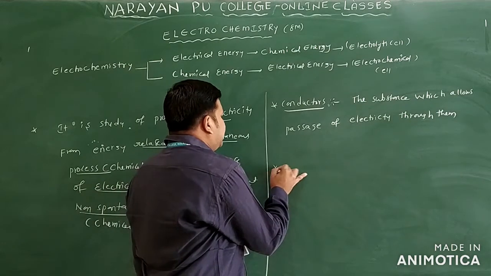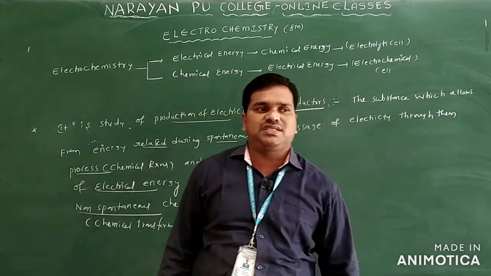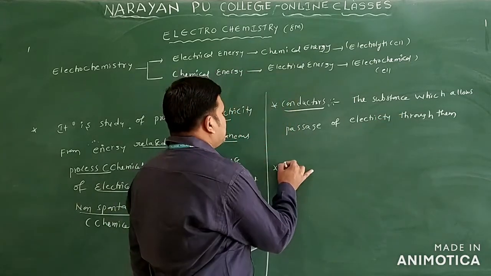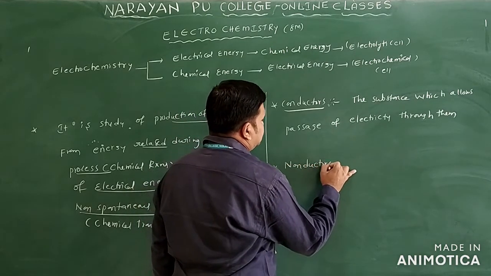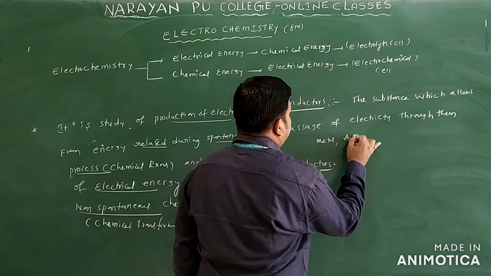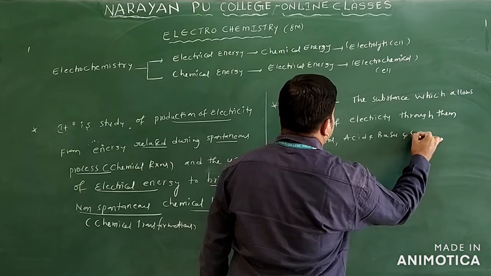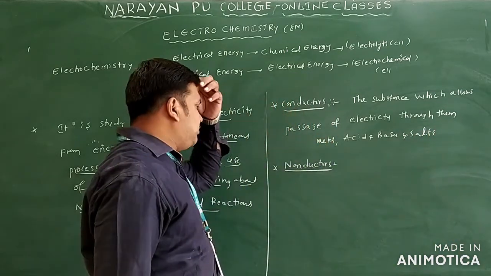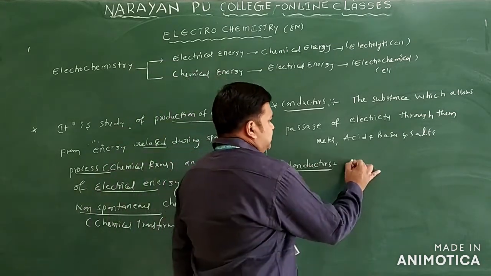So what are examples of conductors? We can take metals, strong acids, strong bases, and salts. Those are examples of conductors. So what are non-conductors? The substance which does not allow the passage of electricity through them.